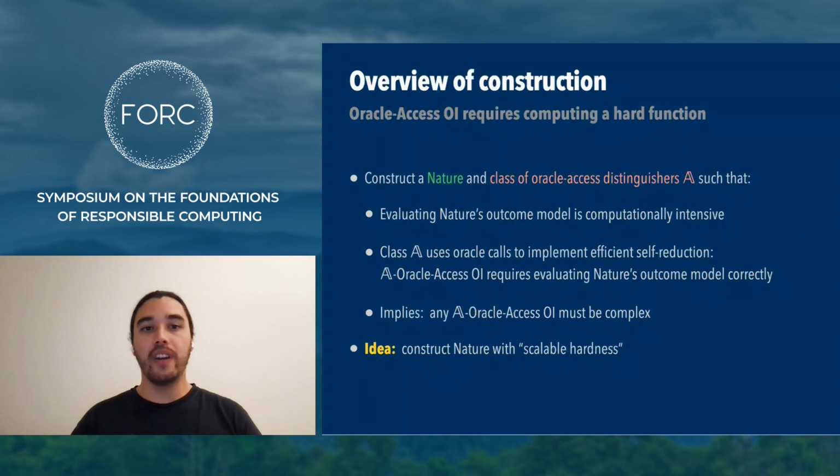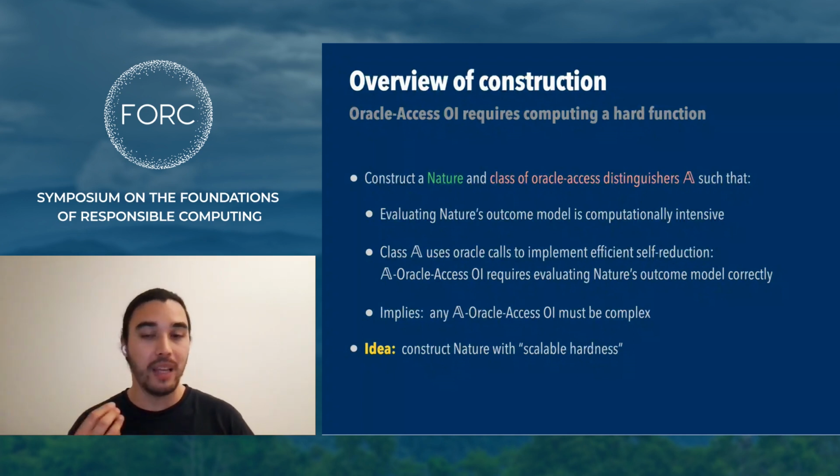Good. So at a very high level, the lower bound follows by constructing this nature and class of Oracle access distinguishers such that computing the outcome of an individual according to nature is based on a hard computational problem. So if you wanted to compute nature exactly, it's hard.